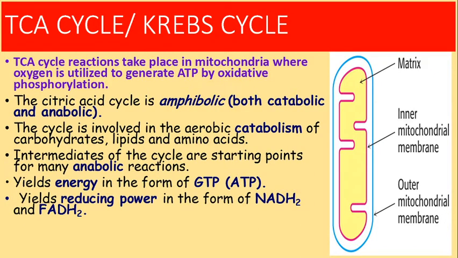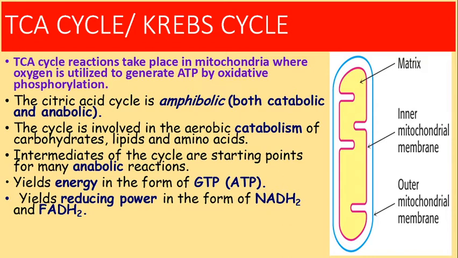TCA cycle reactions take place in mitochondria, where oxygen is utilized to generate ATP by oxidative phosphorylation. It is amphibolic. Amphibolic means it is both catabolic and anabolic. It's a final common pathway for the oxidation of carbohydrate, lipid and protein, as well as for the synthesis of many compounds. It acts as an anabolic pathway.